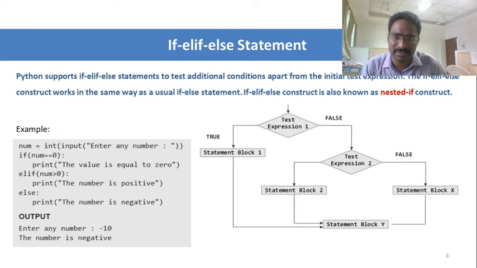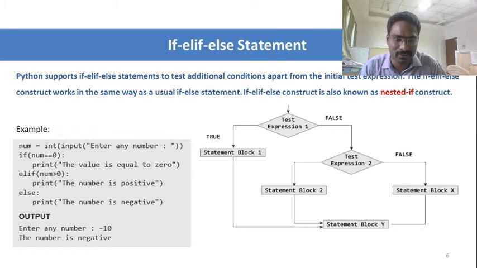So here I am getting a number, and then using the if statement I am checking whether the number is equal to 0. If it is equal to 0, it prints the message that the value is equal to 0. If it is greater than 0, then the number is positive. Else, if you give any negative number, the first condition fails and the second condition also fails, so obviously in the else part it prints that the number is negative.